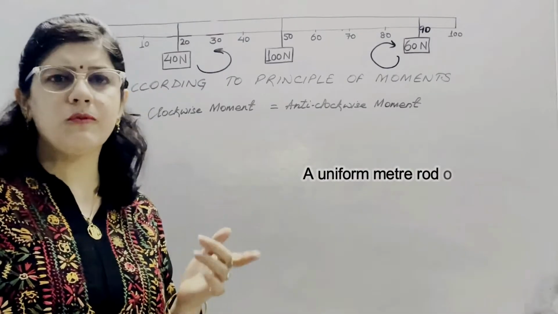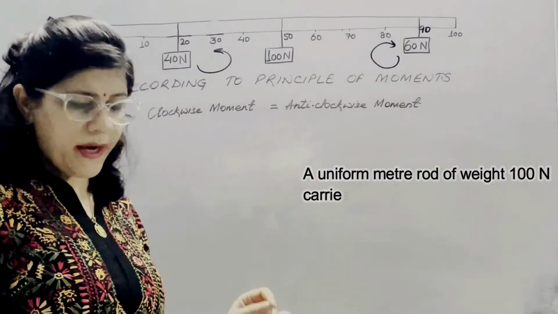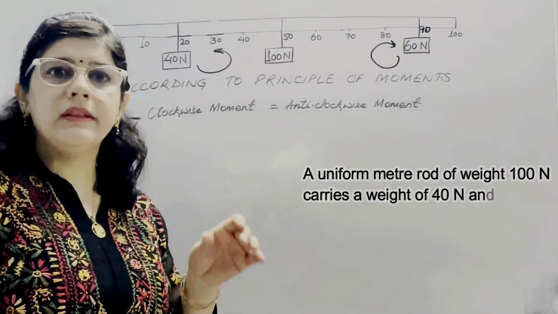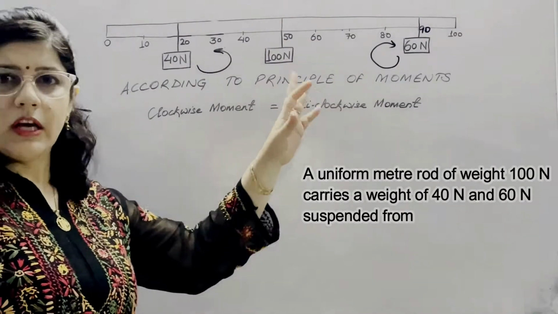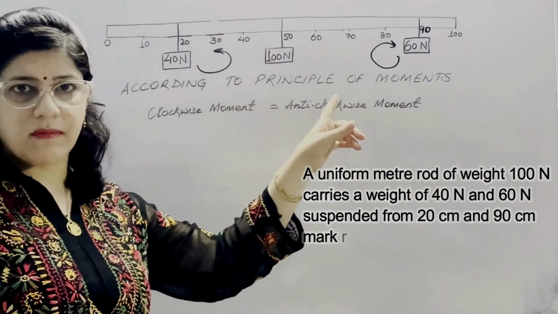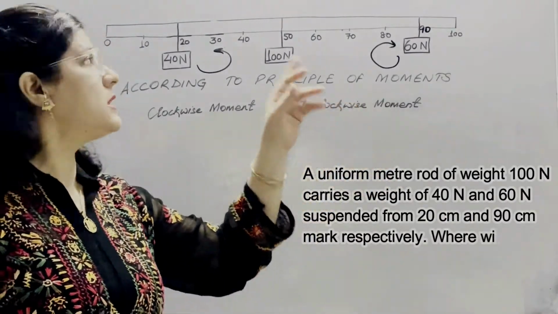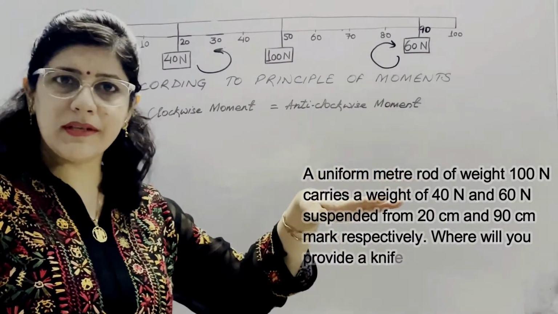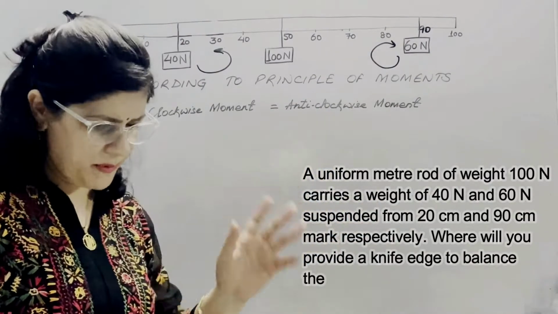Now a little bit different numerical. The given statement is a uniform meter rod of weight 100 Newton. Whenever the weight of the meter rule is given, remember that we should put this weight at the center mark. If this is a 100 centimeter meter rule, then the weight should be placed at the 50 centimeter mark. But if the statement says we have taken a half meter rule, then this weight should be at the 25 centimeter mark. So try to understand, it should be at the middle point of the given meter rule or half meter rule.